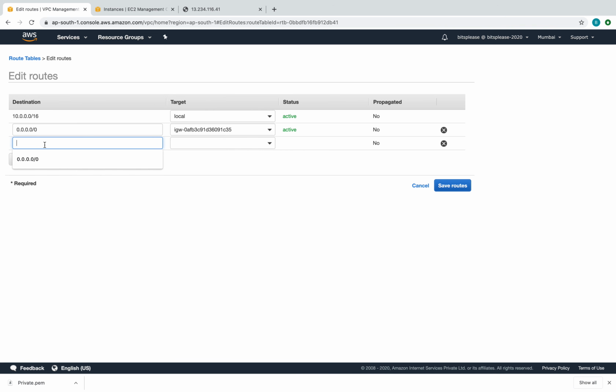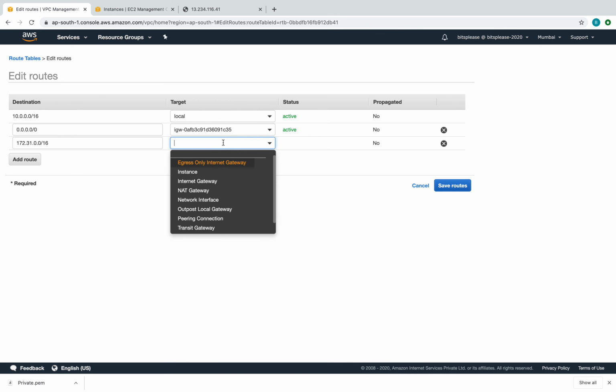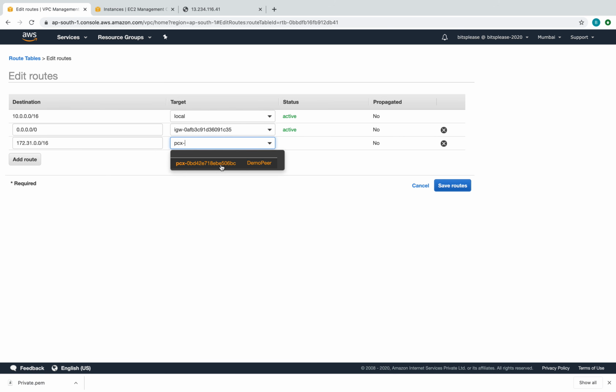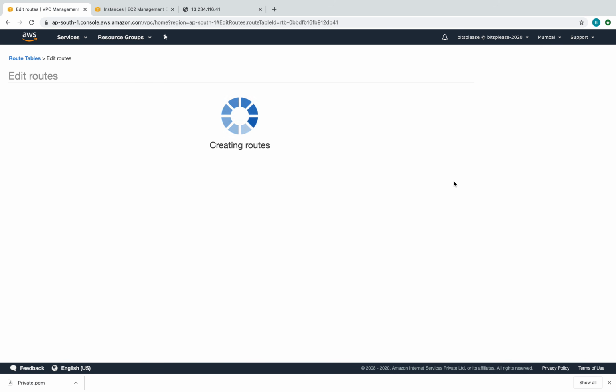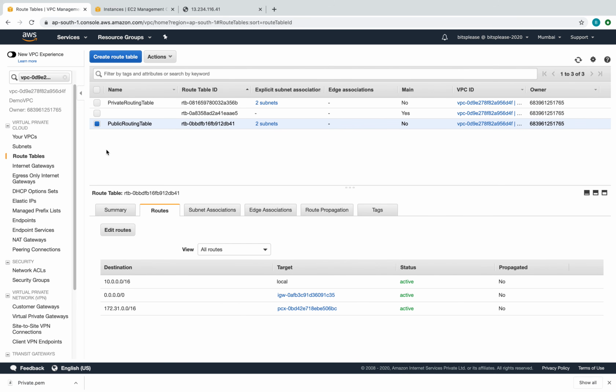Let's add a route. So this is the route of our default VPC, and here what I'm going to do is, which one do you think I'll have to select? The peering connection, right? There you go. This is a peering connection. I've put the route, but it's a two-way thing, right? So I have put a static route on my demo VPC. I'll have to do the same thing on my other VPC as well.